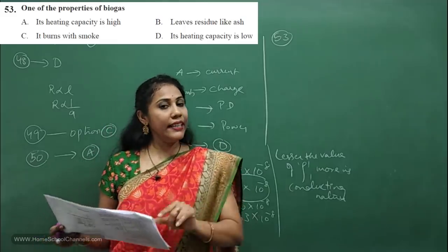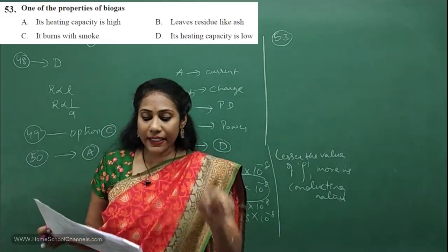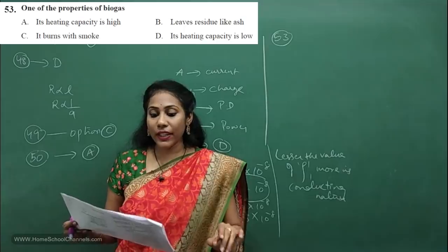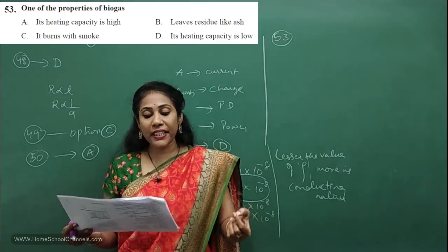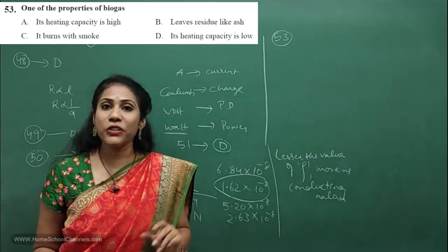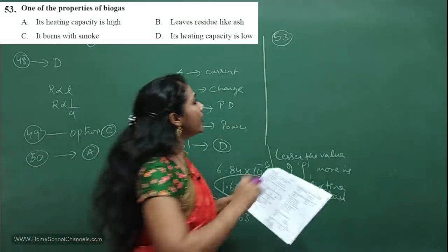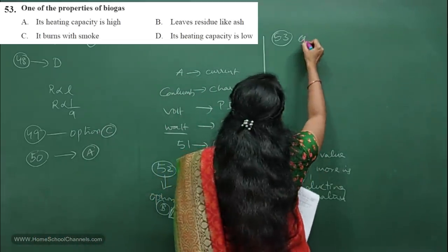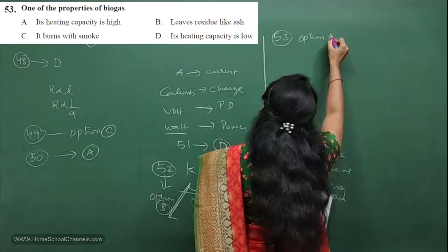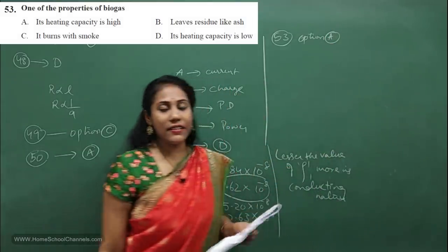Yes, if you read the textbook, you will understand. In the textbook, it is clearly mentioned. So one of the properties of biogas is definitely that its heating capacity is very high. No need to go for other options. Definitely for the 53rd question, option A is the correct answer.